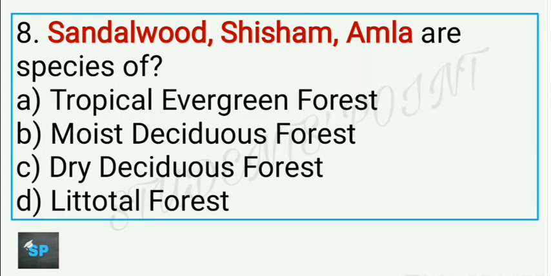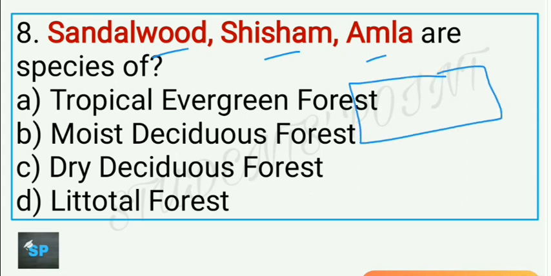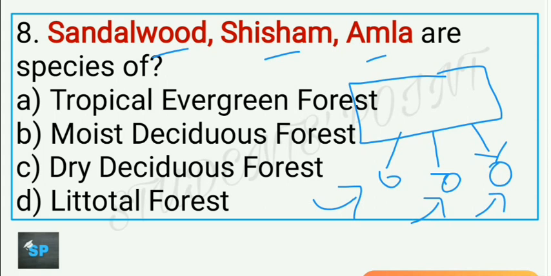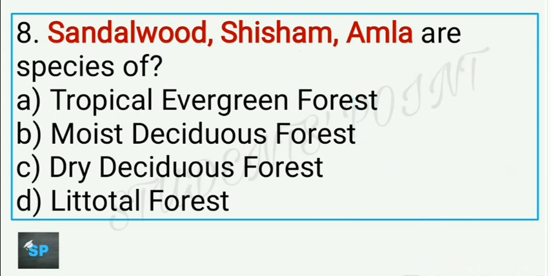The next question now. Sandalwood, sesame, amla are species of... So if you can recall, in the terrestrial ecosystem, we have seen the different classifications of terrestrial ecosystem. In that we have seen that different species of trees are prominent in which type of terrestrial ecosystems. So here, if you can recall, let me know the answer in the comment section again. The answer for this question is moist deciduous forest. These three trees given here are listed in moist deciduous forest.